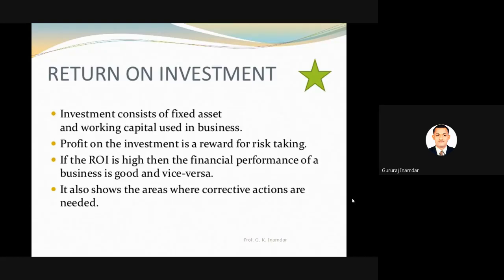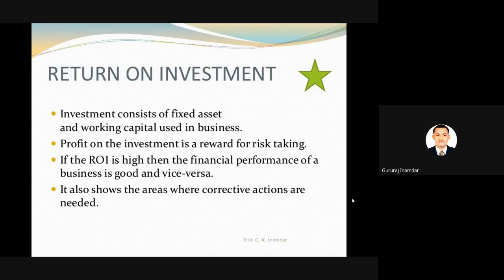Which factors are included in working capital? For example, raw material, man material. These are the changing, everyday requirements. Raw material, electricity, is it right? So those are the working capitals. To run the business, what amount of finance is required? This is nothing but working capital.